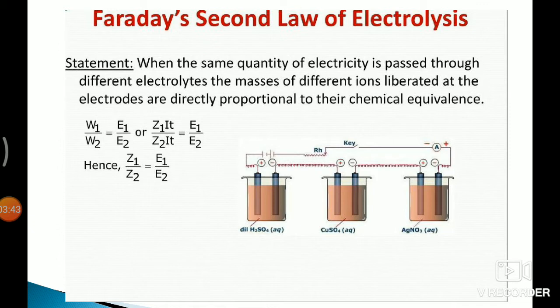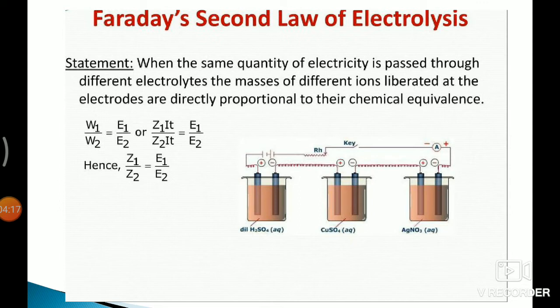Let us see the diagram. If the same quantity of current is passed through two electrolytes, copper sulfate and silver nitrate, arranged in series, then W1, the weight of copper, and W2, the weight of silver deposited, will be proportional to the chemical equivalents of copper and silver respectively.